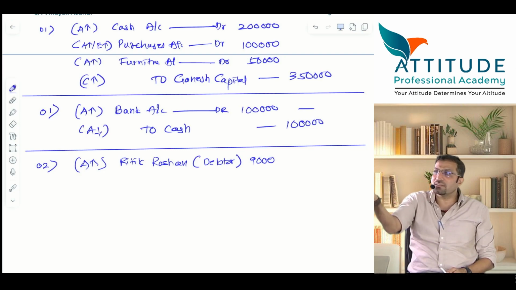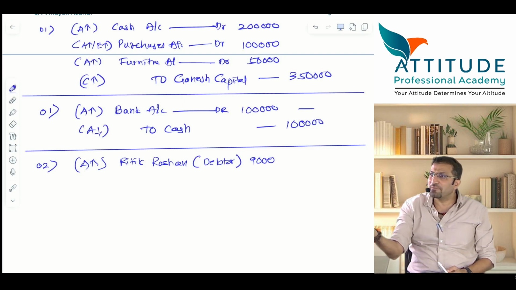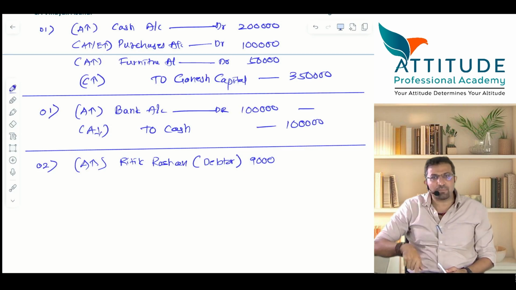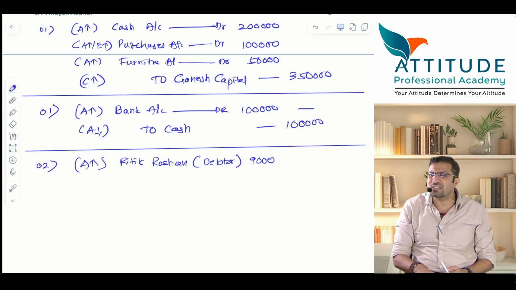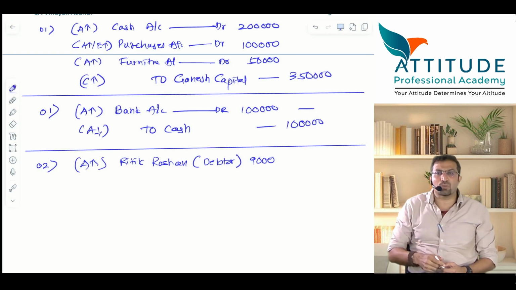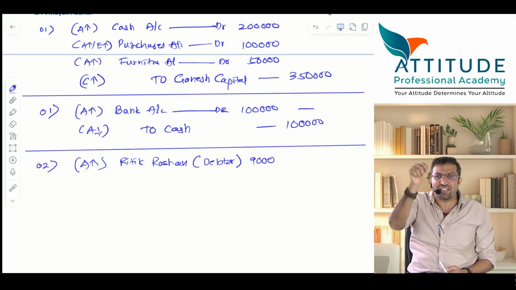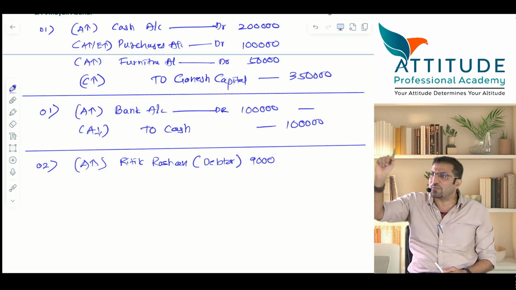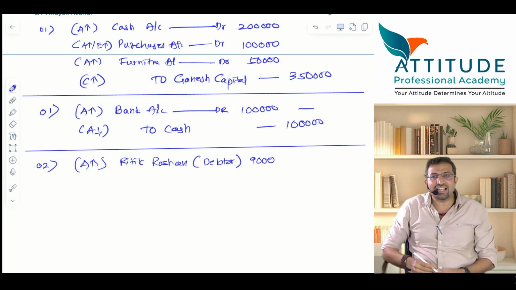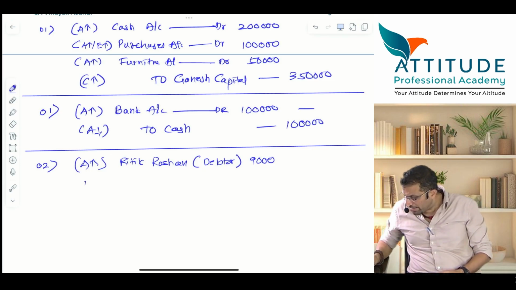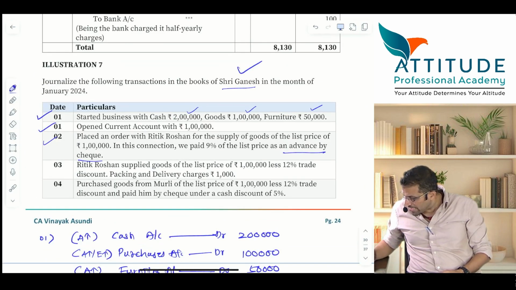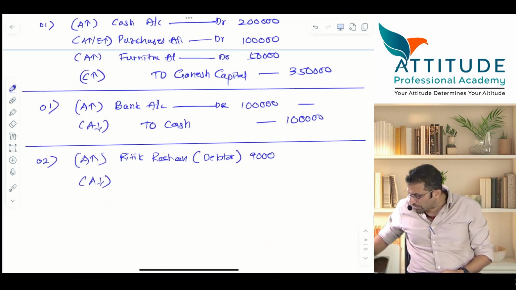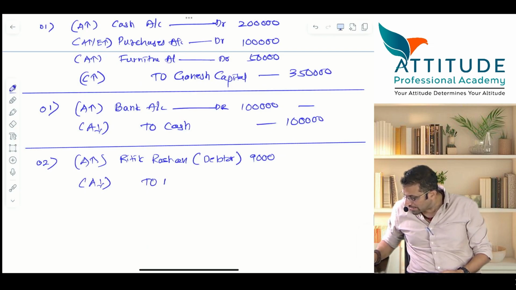Hrithik Roshan, is it benefits receivable or benefits payable? Benefit, because you have already paid him 9,000. Now you have to receive a benefit from him. What benefit? Money is receivable or goods are receivable? So debit is account. Benefits receivable. Benefits receivable is always an asset. Benefits payable is always a liability. Try to understand that. Now tell me, what did you give? Check. You have given a check. Advance by check. Means you have bank. To bank. Asset reduces.